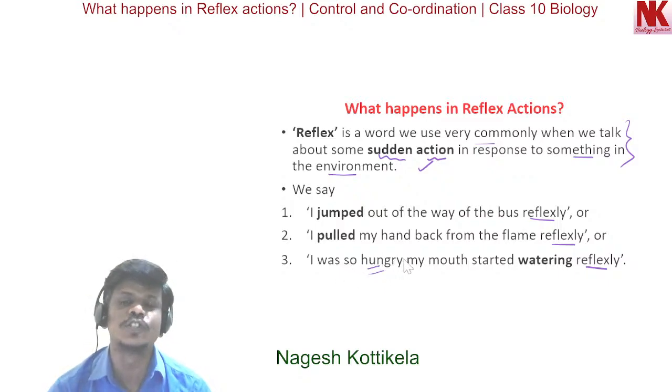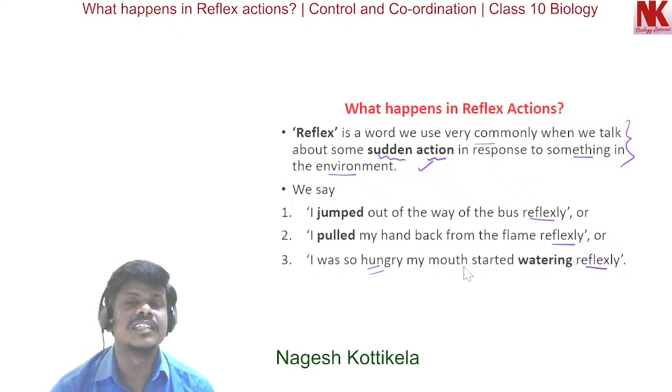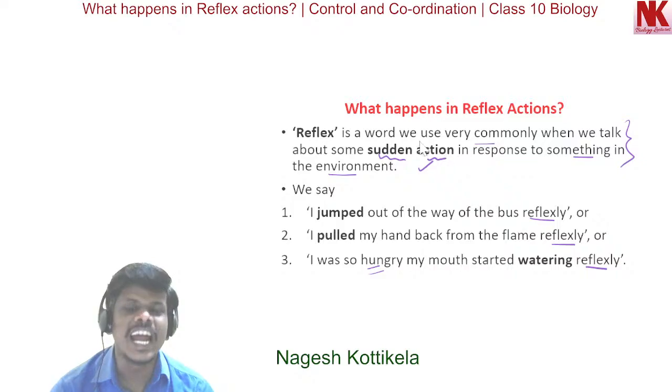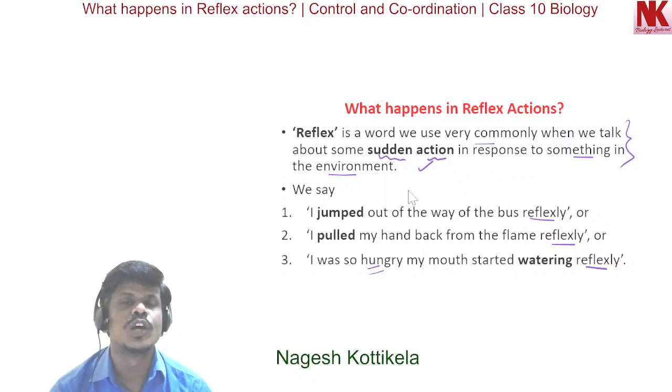In that situation the mouth waters. So these incidents are examples of sudden actions in response to something in the environment, and this type of action we call reflex actions.